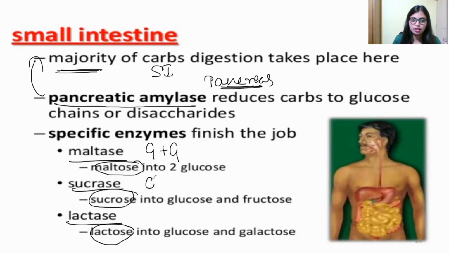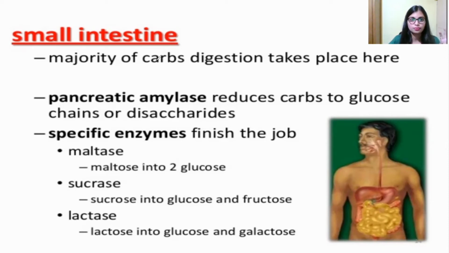So sucrose contains glucose and also fructose, and lactose contains glucose and also galactose. Like this, by using these specific enzymes, disaccharide is digested and converted into monosaccharide. Okay, so this is about small intestine digestion.